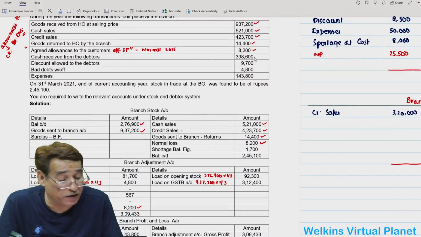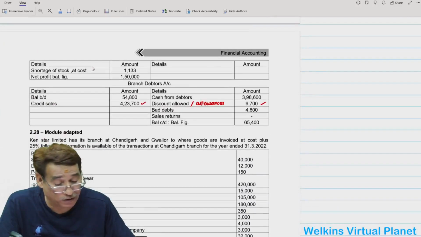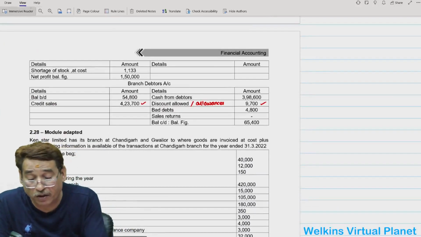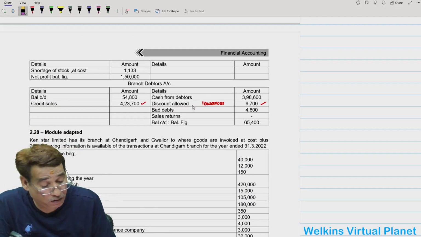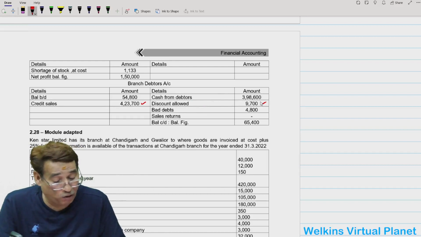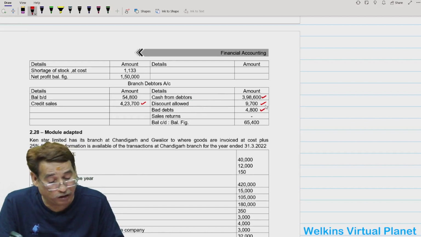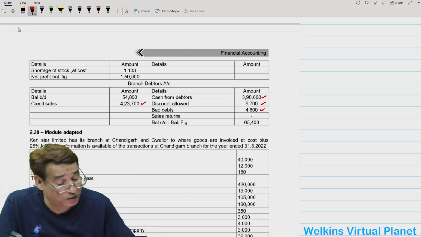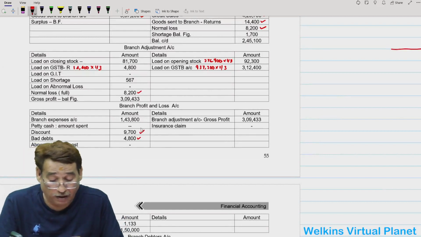Cash receipt from debtors will be written in the debtors account, and of course discount allowed will also be written. So in this question, discount allowed is given separately. So discount allowed 9,700 and cash received from debtors is this much. Even bad debts 4,800 will come here. And discount and bad debts you are also going to write to the debit side of your P&L account, correct?